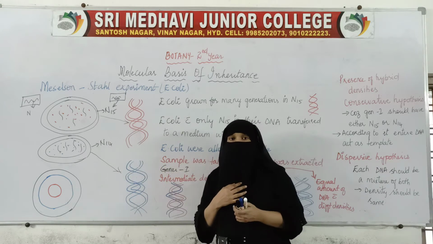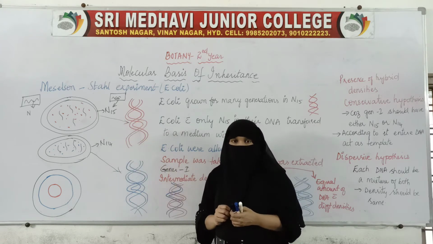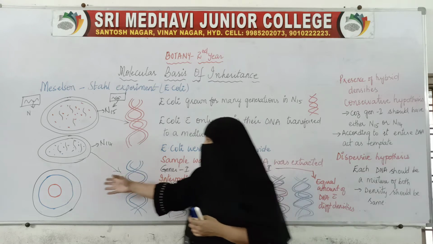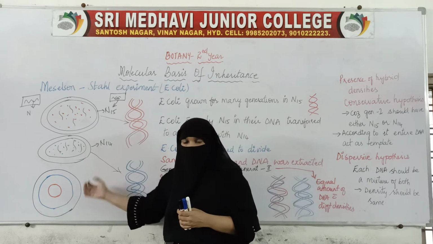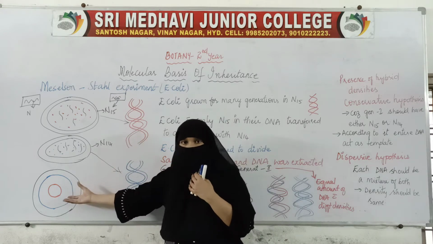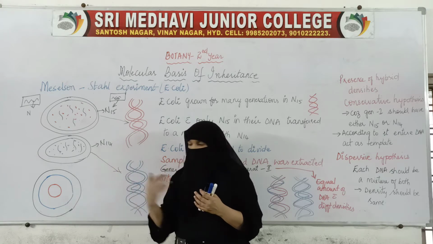Now they want to see whether there is a difference between these two or not. How to see the difference? They have used centrifugation. They put this on the centrifuge at a very high speed. It was spun.